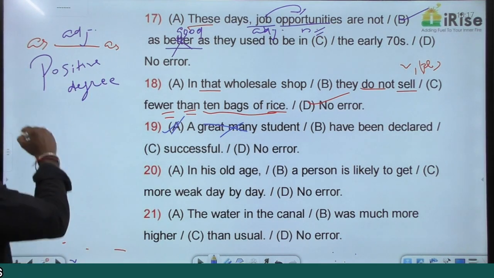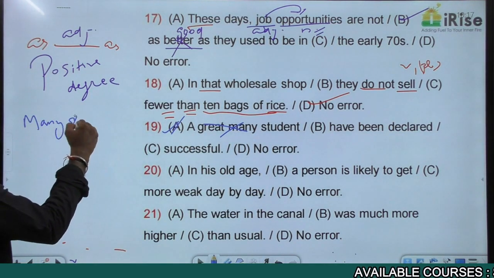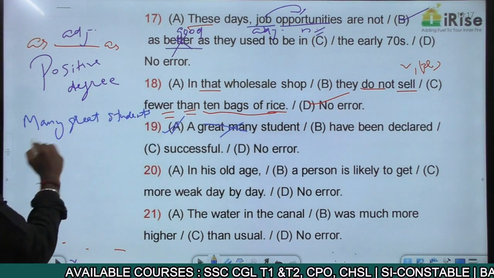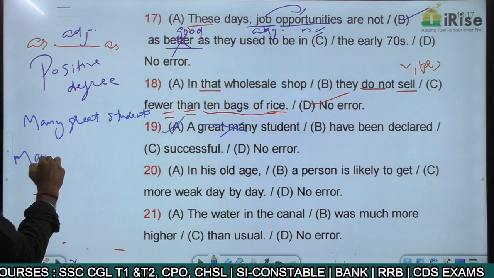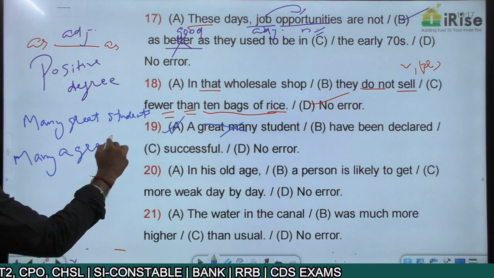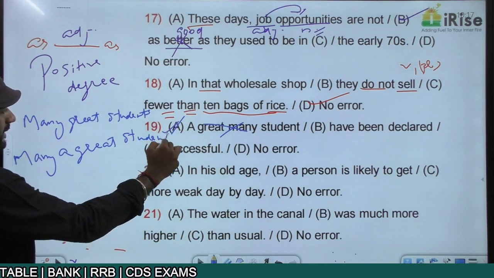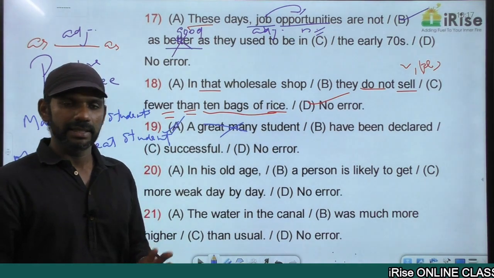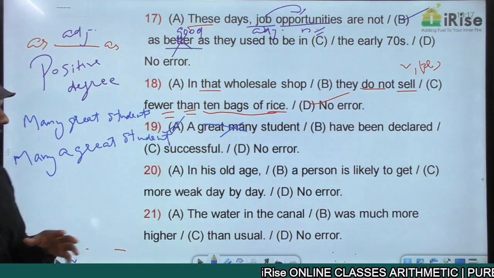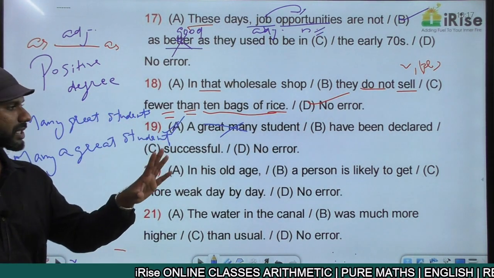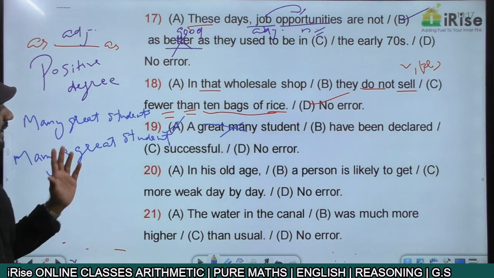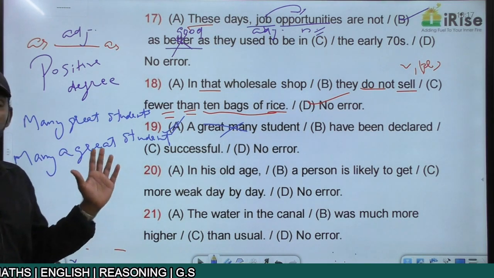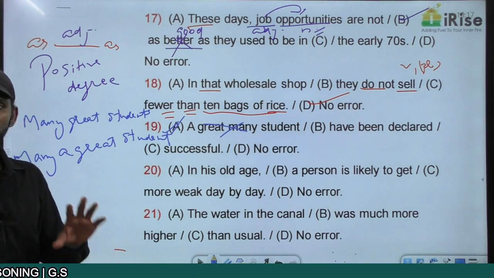Now here, many great students, correct usage. And many great students is the same as many a great student. So many is a determiner, forget about it. Great students plural, verb must also be plural, have. Many a great student, many is a determiner, forget about it. The noun here is a great student, singular, verb must also be singular, has.